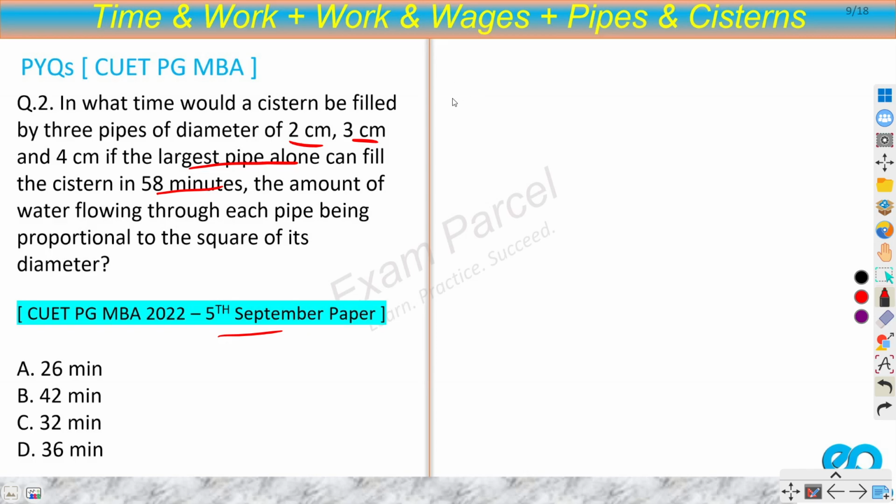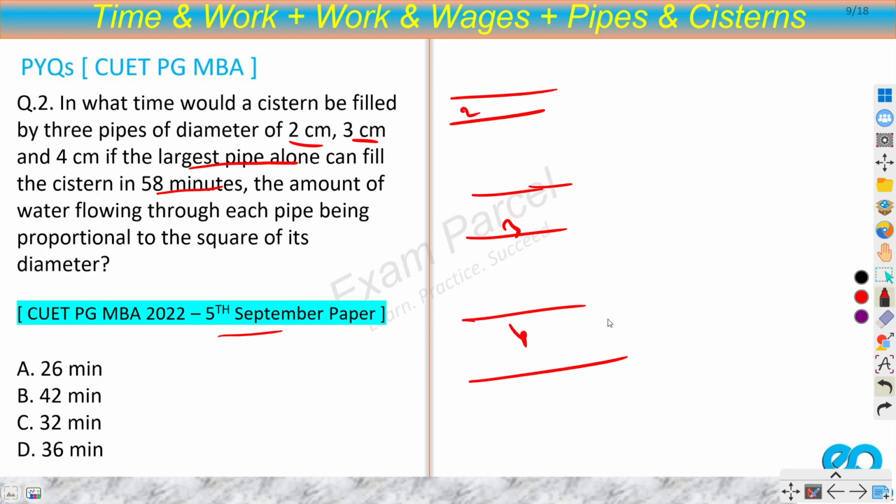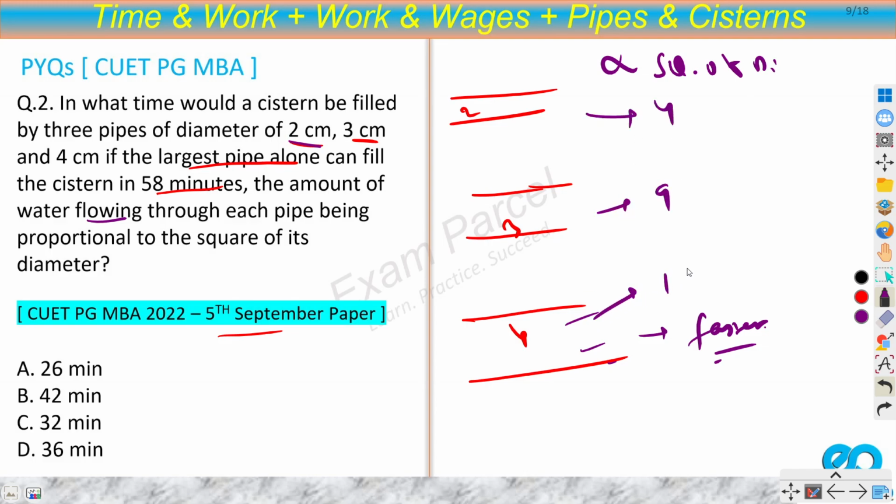Okay. So we have three pipes with different diameters. This is 2, this is 3, and this is 4. So obviously more water will flow through the largest, right? So this will fill my cistern faster because there is more water flowing. Now this says that how much water is flowing through each pipe is directly proportional to the square of the diameter, and the diameters are given as 2, 3 and 4. So what is the square of these? 4, 9, and 4 square is 16. So this is the amount of water flowing through each of the pipes.